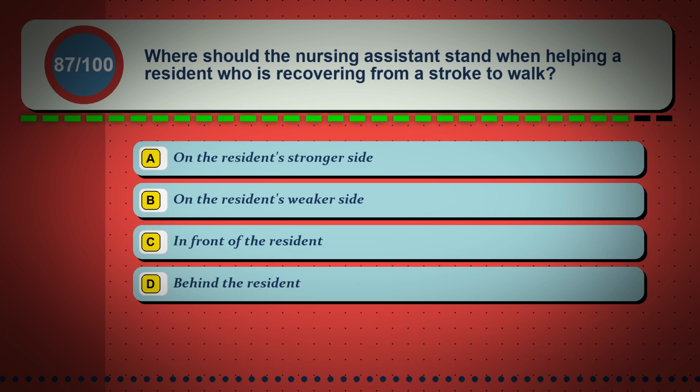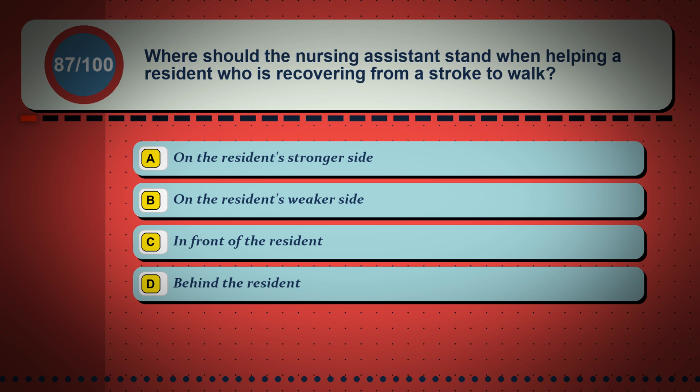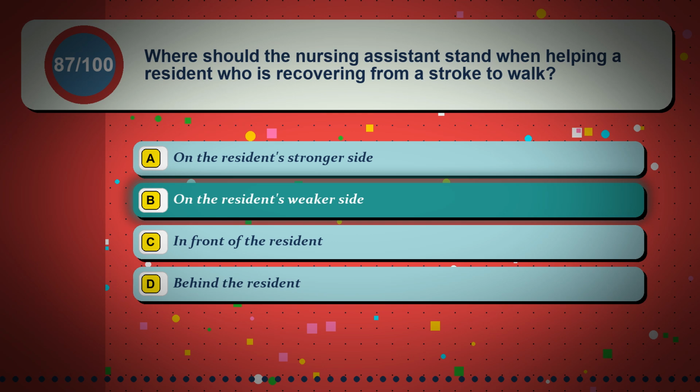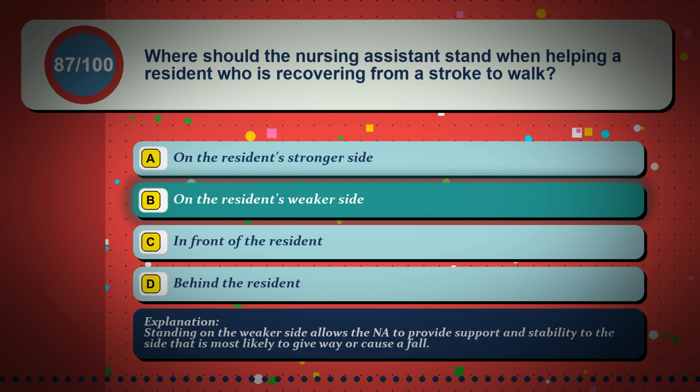Question 87. Where should the nursing assistant stand when helping a resident who is recovering from a stroke to walk? Option A, on the resident's stronger side. Option B, on the resident's weaker side. Option C, in front of the resident. Option D, behind the resident. The correct answer is option B, on the resident's weaker side. Standing on the weaker side allows the NA to provide support and stability to the side that is most likely to give way or cause a fall.